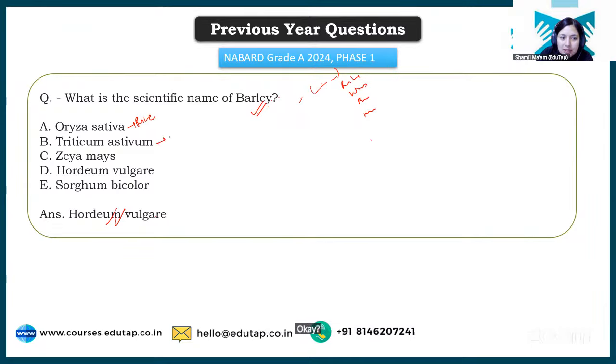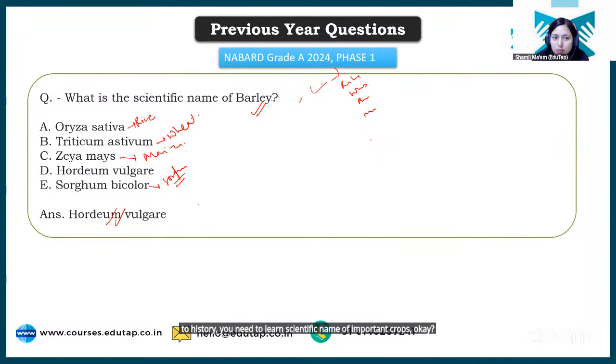Triticum aestivum is the scientific name of wheat. Zea mays is the scientific name of maize. ठीक है. Sorghum bicolor is the scientific name of sorghum. तो इस तरीके से you need to learn scientific names of important crops.